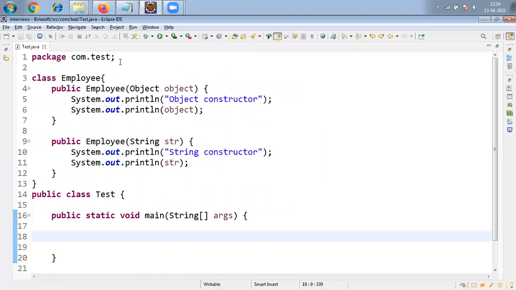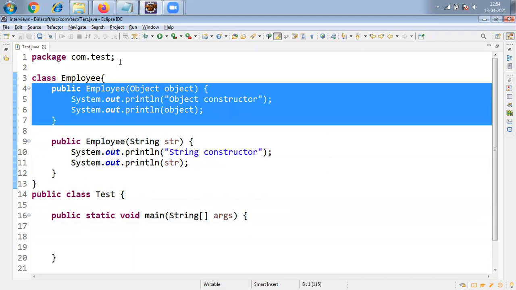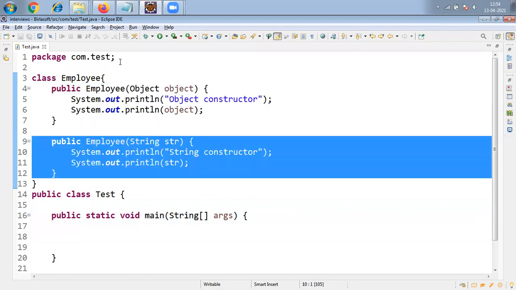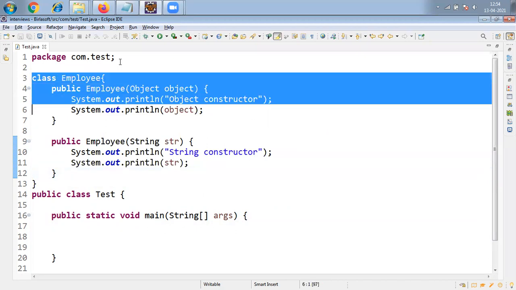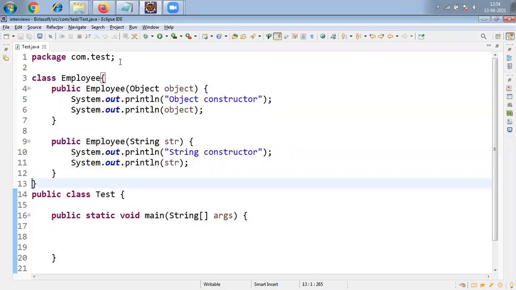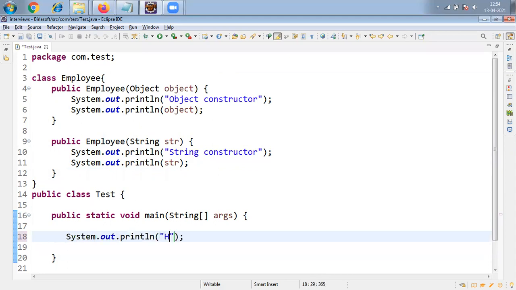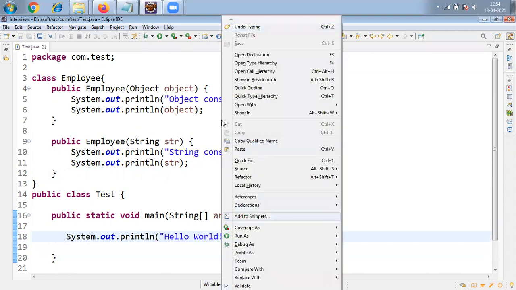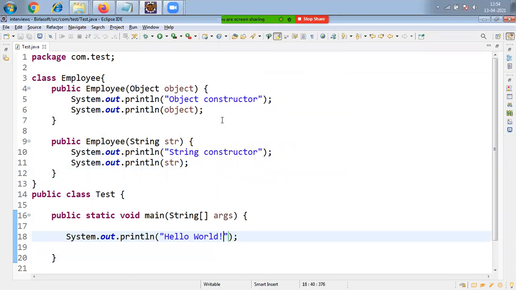Okay, let's get into the program here, friends. As we discussed, I have already taken one Employee class. Inside the Employee class, I have taken a one-argument Object type constructor and a one-argument String constructor. So now the Employee class has two constructors, one is Object type, one is String type. Coming to the main method, I am not doing anything, friends. I am simply trying to display SOP, Hello world. Now I am trying to execute this one. I'm expecting Hello world here.